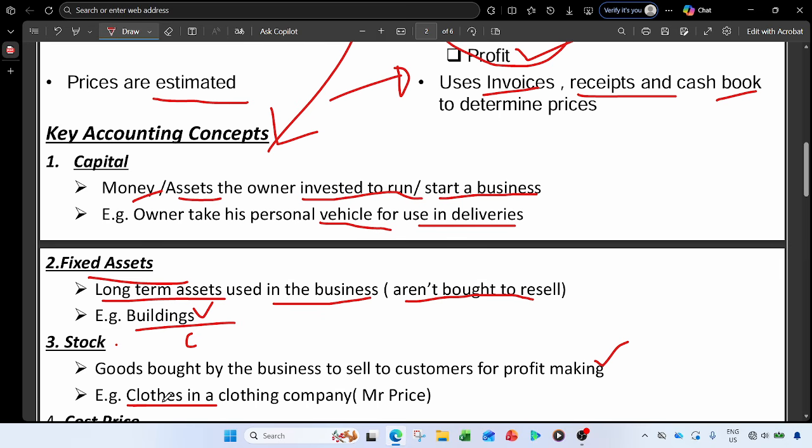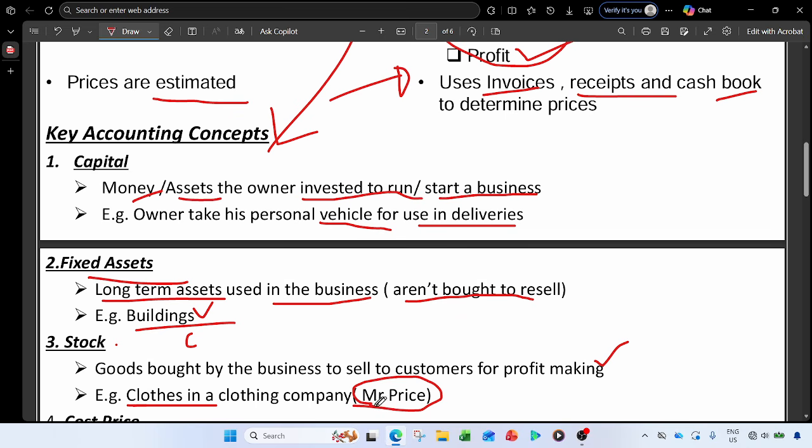Then by doing that, they are selling them to their customers. That's a distribution, right? Since now we are buying goods for the customers, let's say Mr. Price, what they are doing there, they order goods overseas. This is an example, I'm not sure if they are doing that.